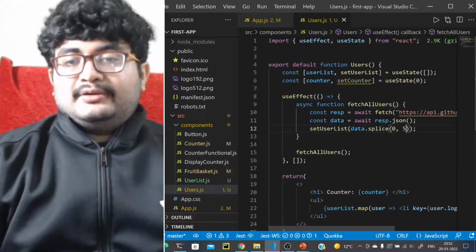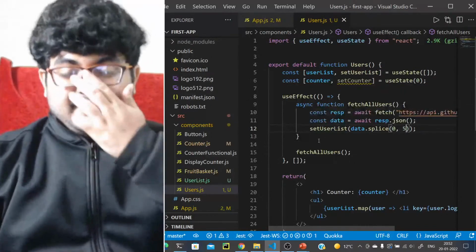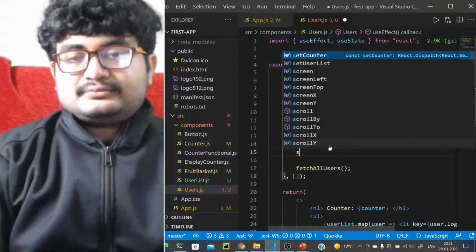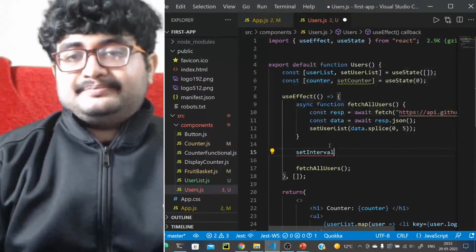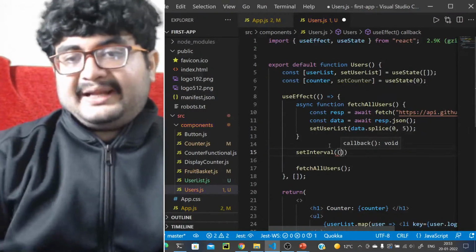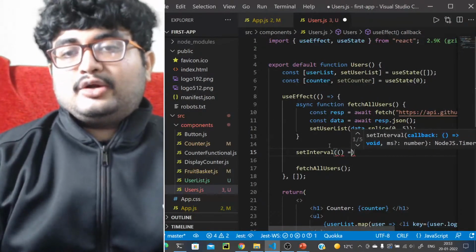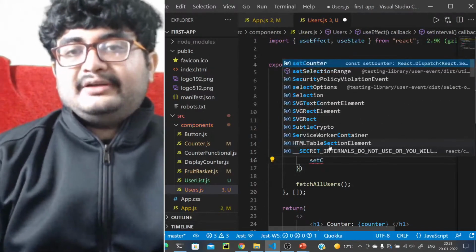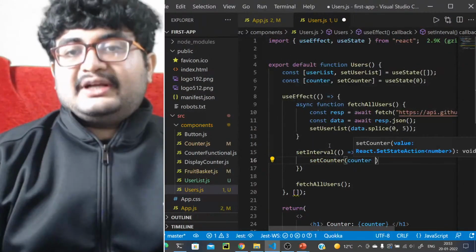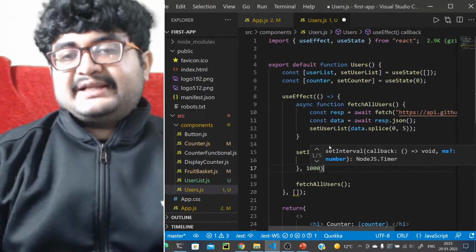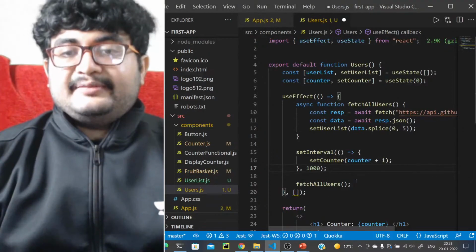Let's go. So we have this data now. Now we want to add the interval, right? So let's do a set interval here. Set interval, and what we'll do here, we'll add the callback. Definitely we'll add the callback. In the callback, we'll do set counter will be the value of the current counter plus 1, and it will be called every 1 second, right? It will be called every 1 second.